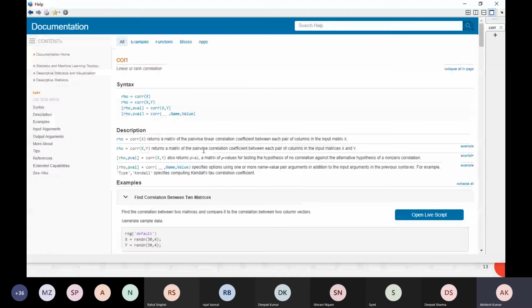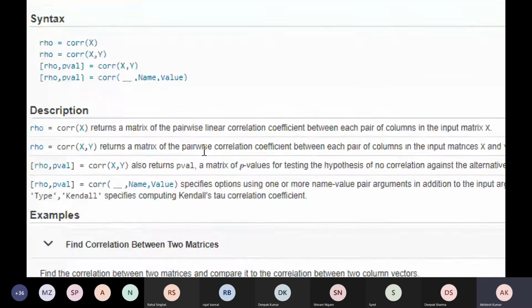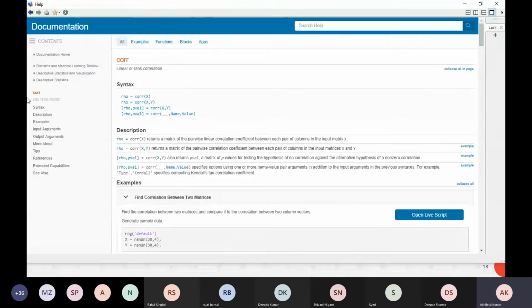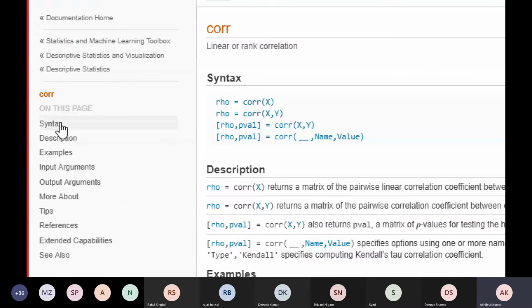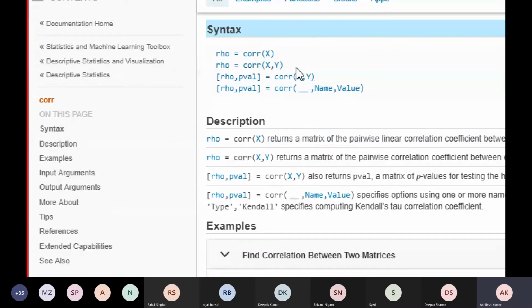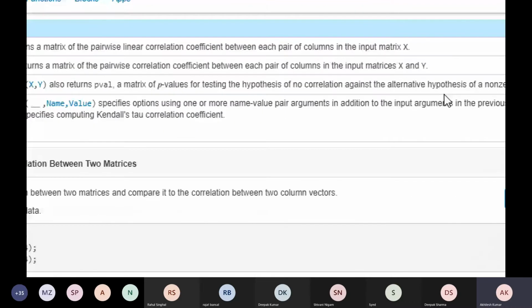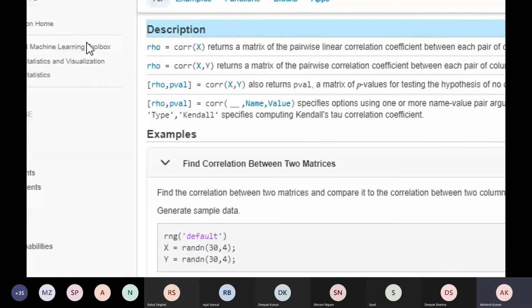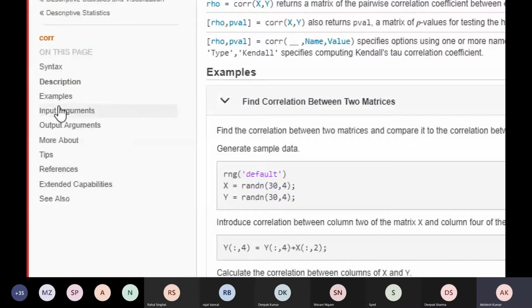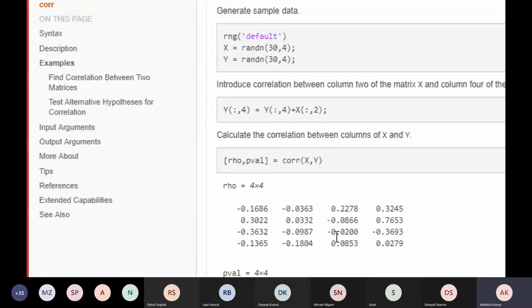So how do you explore any function in MATLAB? On the left side, just click on syntax. You will get the syntax showing how you have to provide it. Now, what is this X? What is this Y? What is RSO here? Just click on the description. You will get the description of every input and output argument. Okay, I want to see some examples also. I will click and I will get some examples about correlations here.